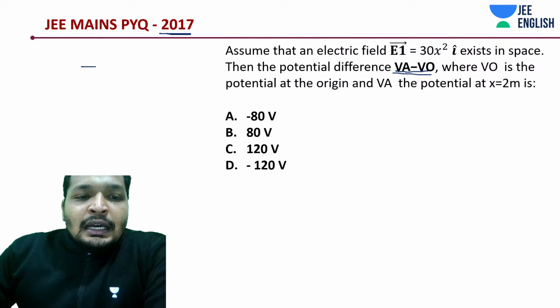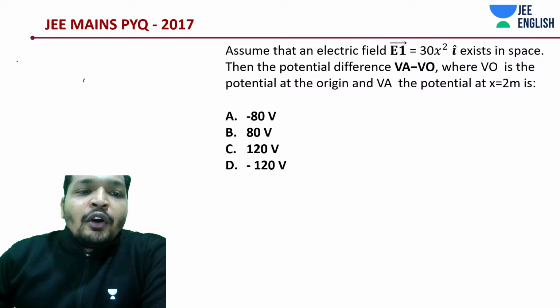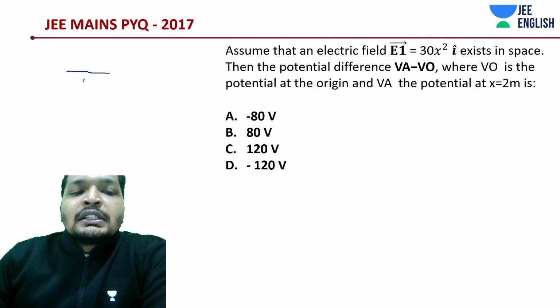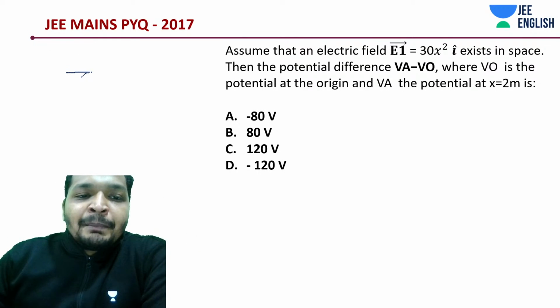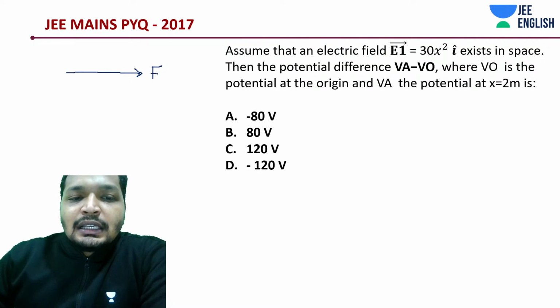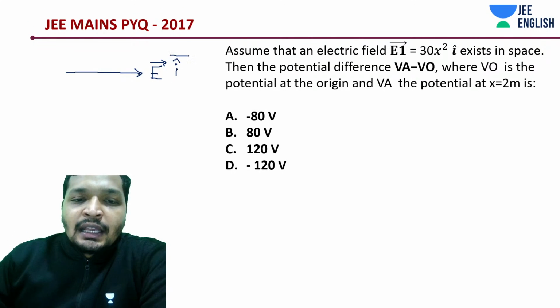Let me give you a quick way of not doing the wrong answer, even though you might know how to do it, but in the exam pressure you don't want to do the wrong one. So this is some electric field which is in i cap direction.